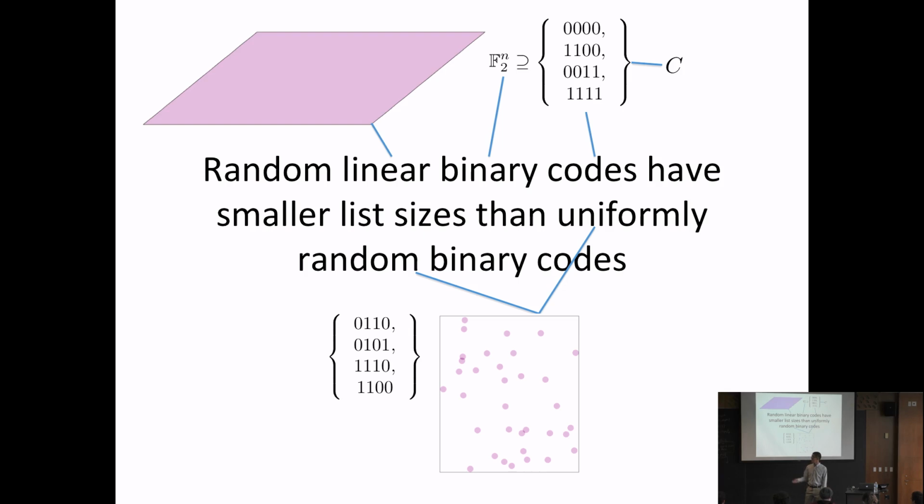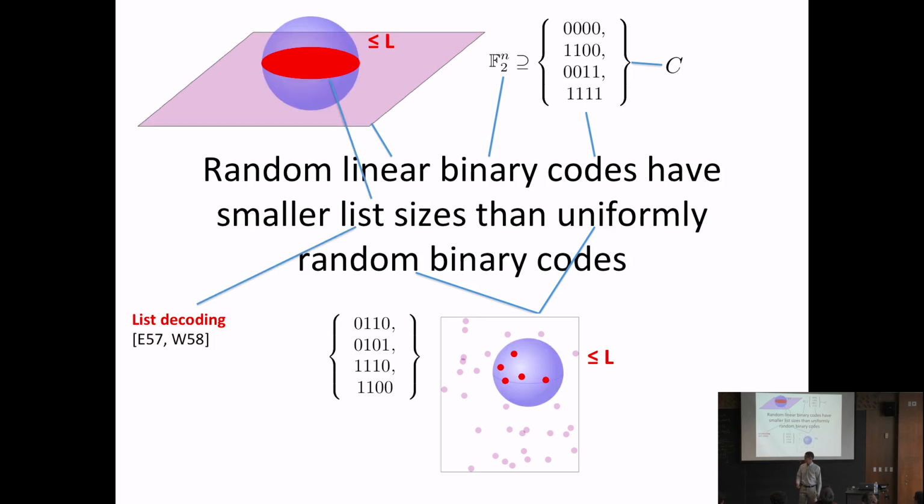Okay, what is a linear code? If we think of our code as a subset of F2 to the n, a linear code is a subspace. So whenever you see the words linear code in the talk, or I go like this with my hands, that means a subspace of F2 to the n. A subspace, if you don't know what that is, just means if x is in your code and y is in your code, then x plus y, where you add the things point-wise, is also in your code.